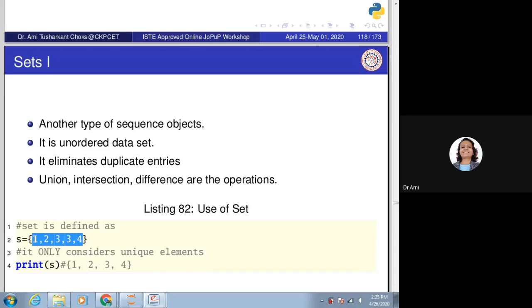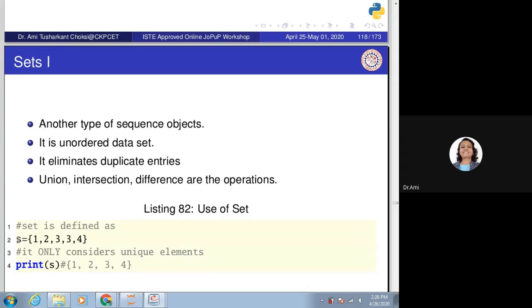So how can it have 1, 2, 3, 3, 4? 3 is available twice, but that is the value I am giving. What it considers? If I print s, that is our set, it gives us the output 1, 2, 3, 4. So it has removed the duplicate entries.